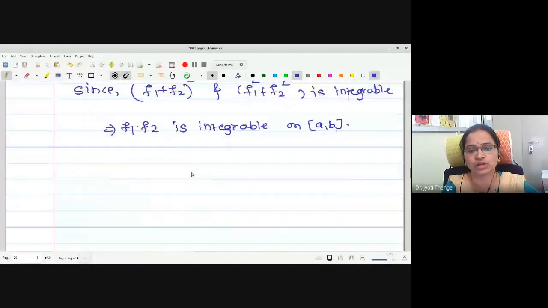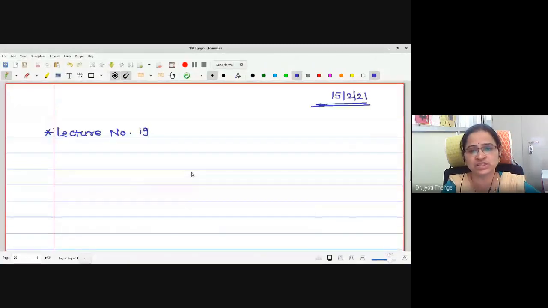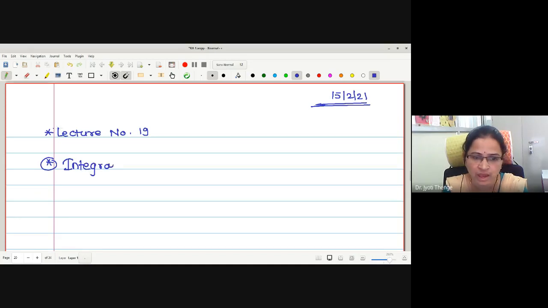Now, in today's lecture, as I have told you, we are going to discuss a new sum with the help of which we are going to find out the integrability of the given function. Therefore, today's point we want to understand is integral as a limit of Riemann sum. Integral as a limit of sum.